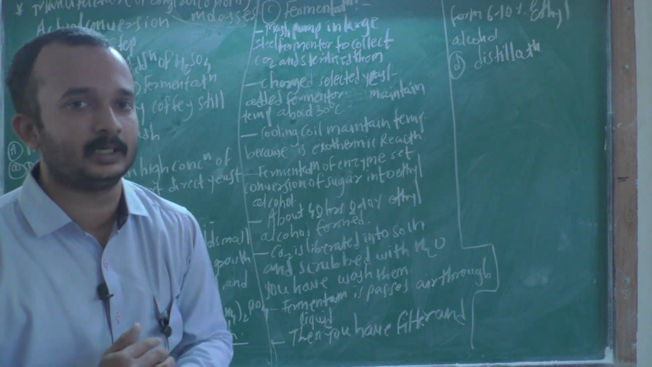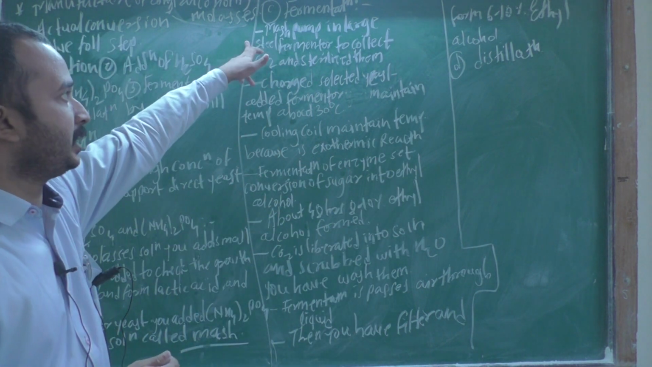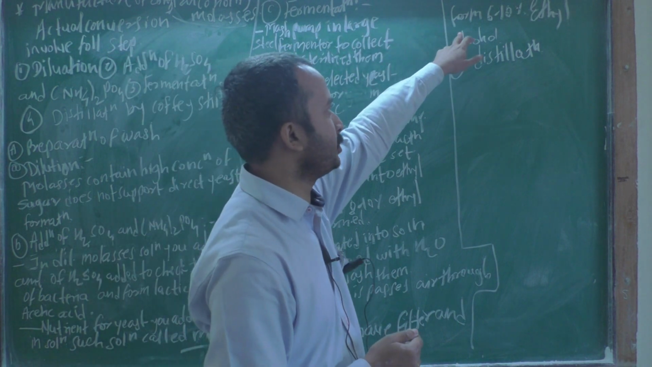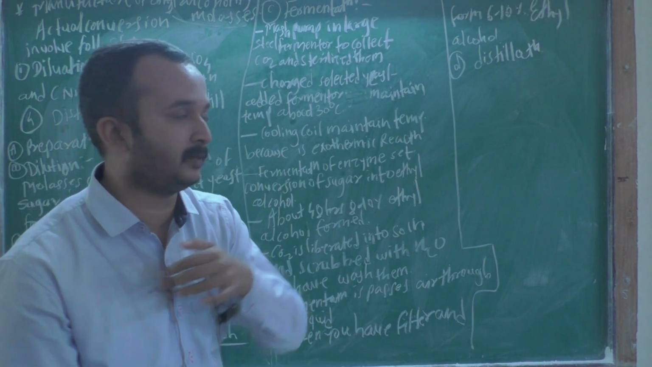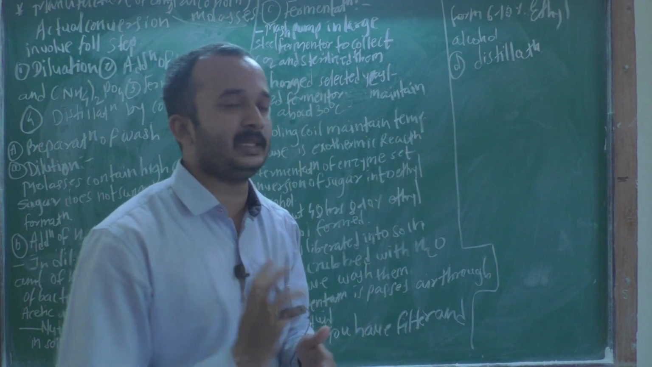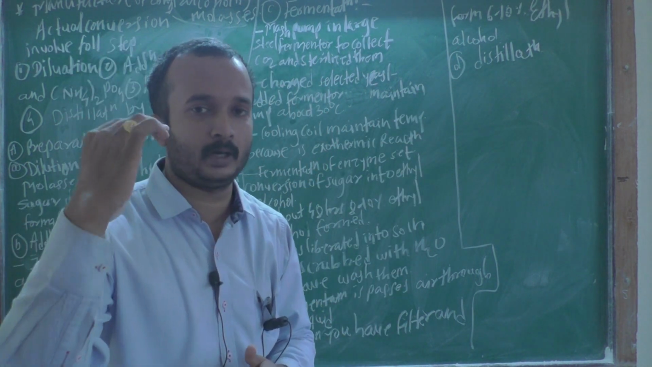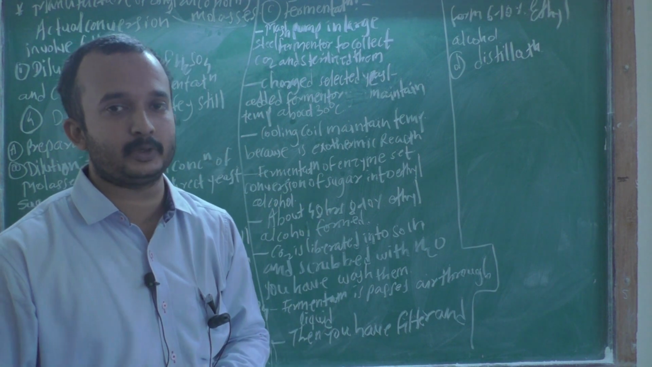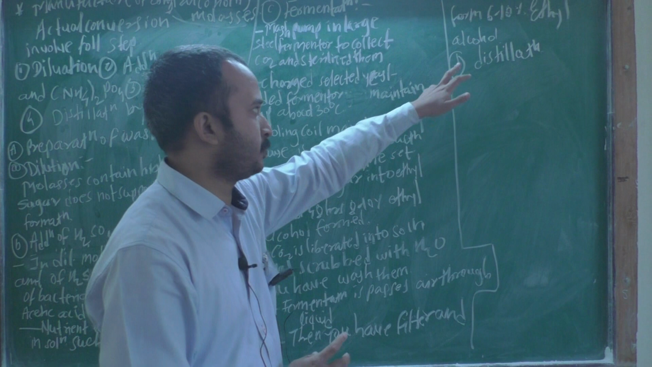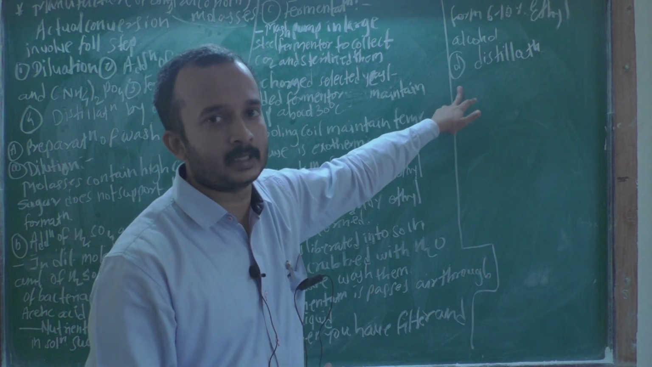So this is all about the fermentation process, with the formation of 6 to 10% ethyl alcohol. The next step is the distillation step, which you perform using a copper steel instrument. We will discuss this point in the next lecture. Thank you.